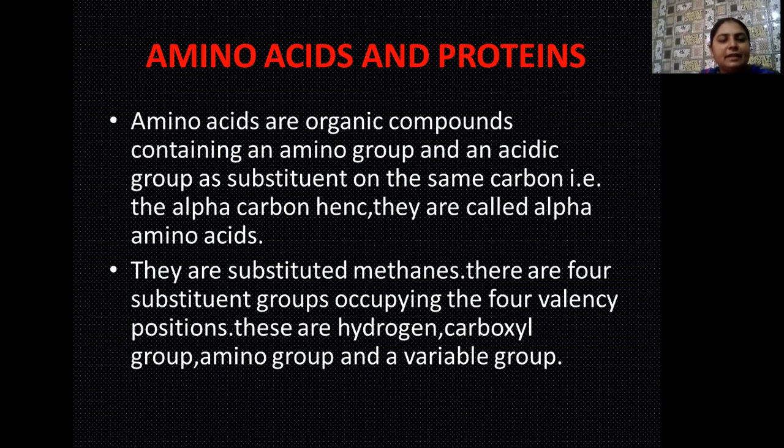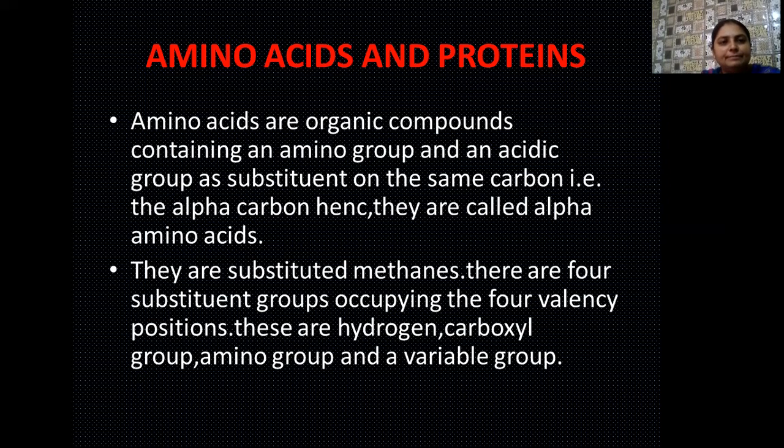So here one carbon atom is present in the center. As you know, carbon has tetravalency, so all four positions of this carbon atom are substituted by four substituents. On one position, the amino group is present, and on another position, the carboxylic group. On the third position, a hydrogen atom, and on the fourth position, a variable group, that is an alkyl group, is present.